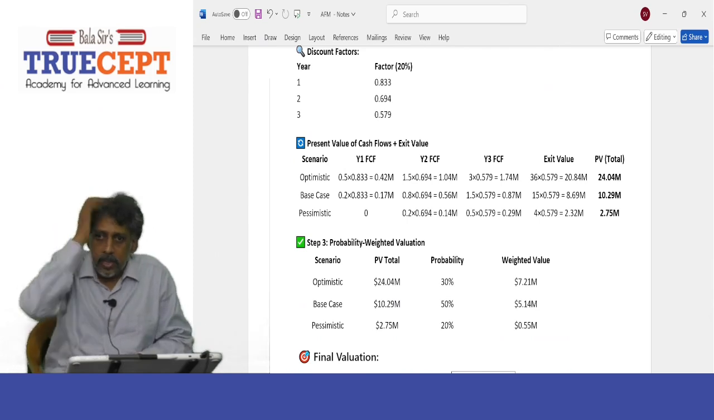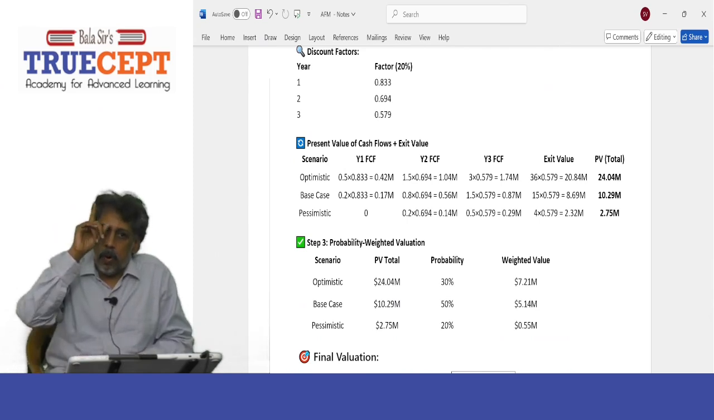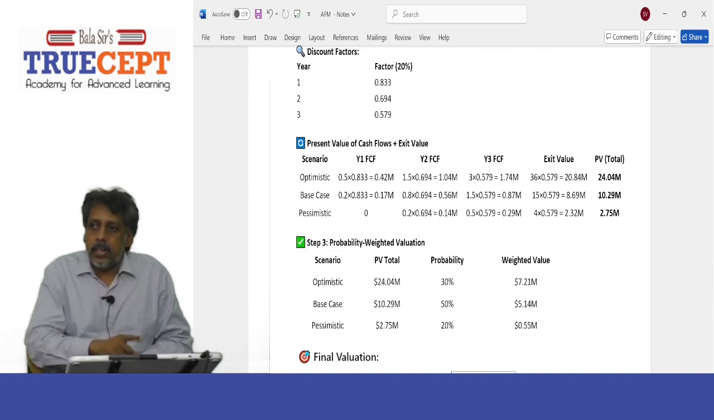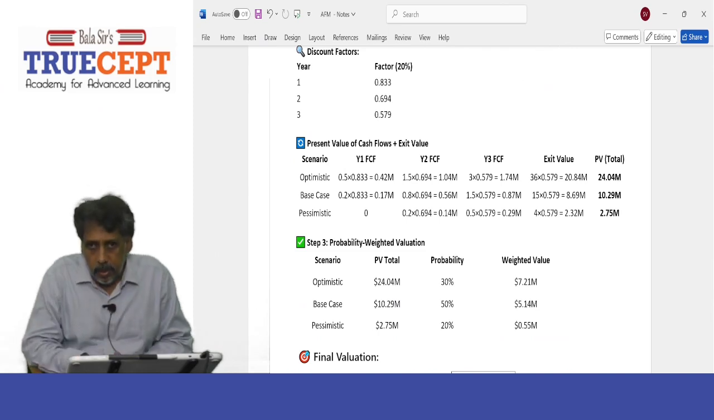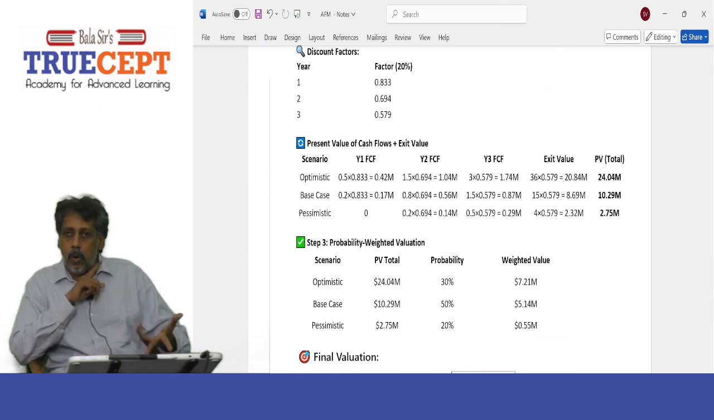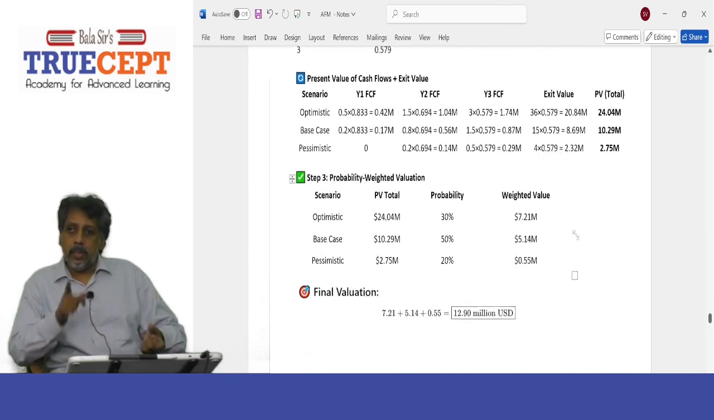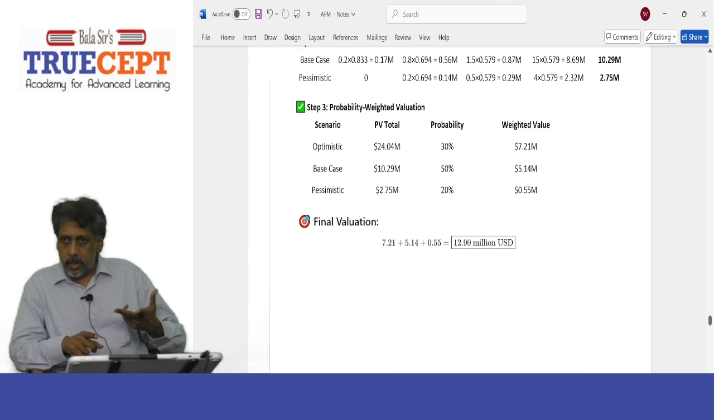Which one to take? What you should do? You are supposed to find the probability weighted average value of the startup, right? So what you should do? 24 point how much? 0.4. That into 0.3, right? Yes, sir. There is a 30% chance, so 0.3 probability,